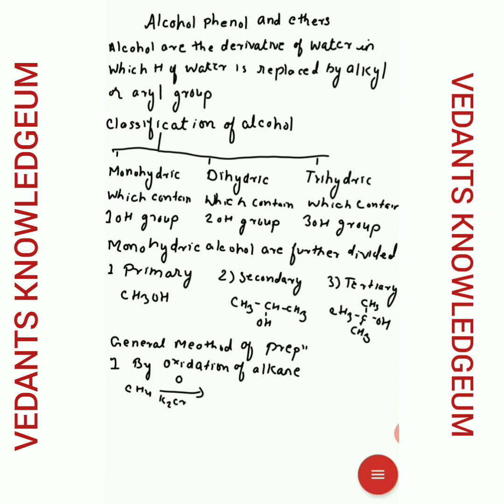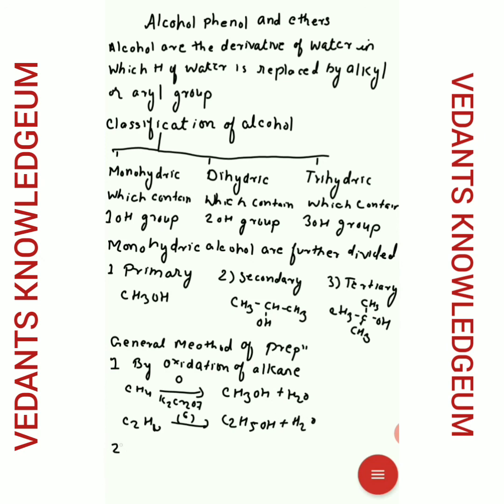So here methane is oxidized in the presence of K2Cr2O7. It forms methanol, that is CH3OH plus H2O. Second, ethane, C2H6, on oxidation in similar conditions, in the presence of K2Cr2O7, forms ethanol, that is C2H5OH, plus it releases a water molecule.